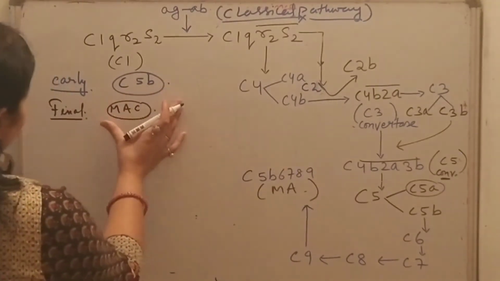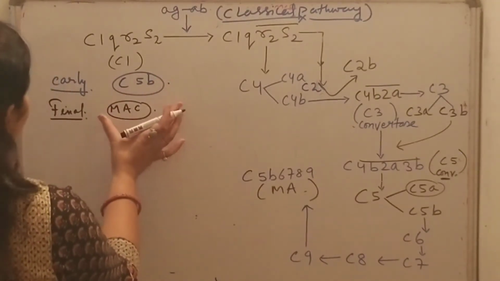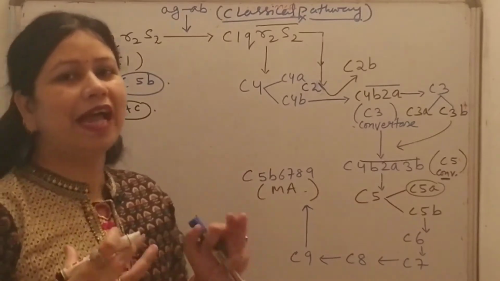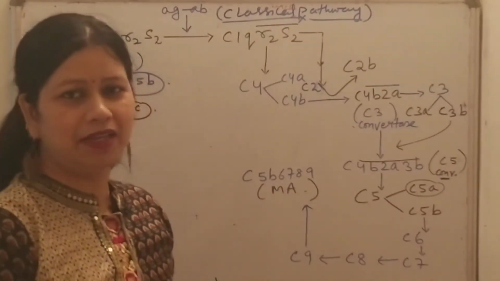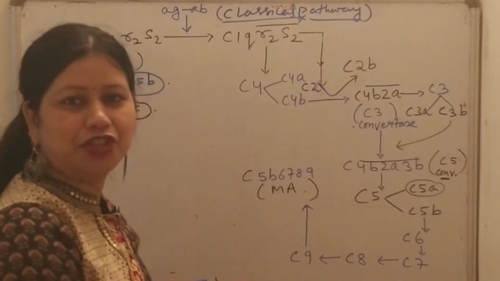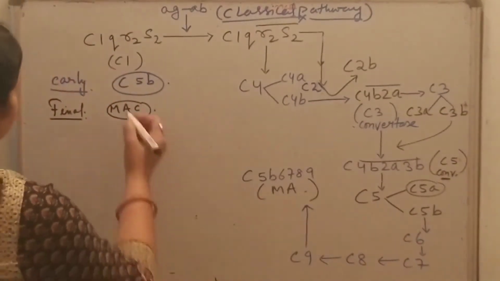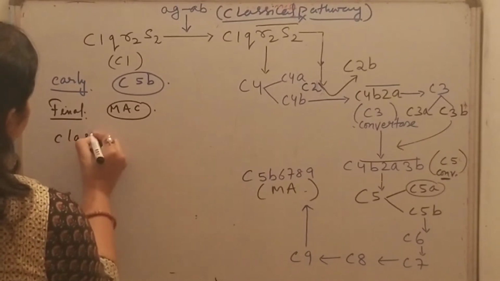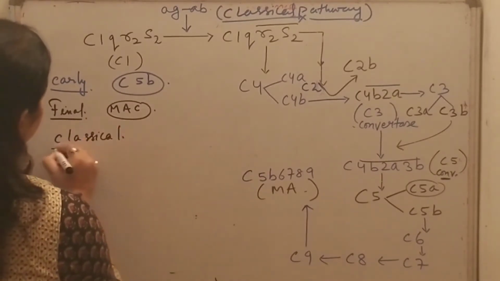In the classical pathway, you all have to remember one thing: it begins with antigen antibody binding. It means the antigen antibody complex begins the activation of the classical pathway.